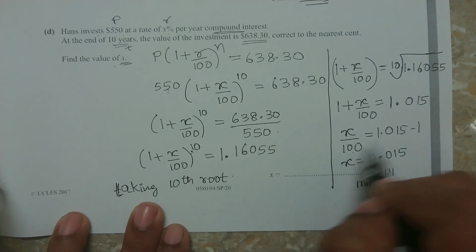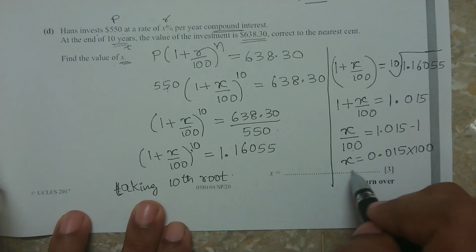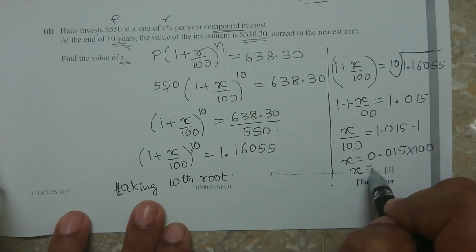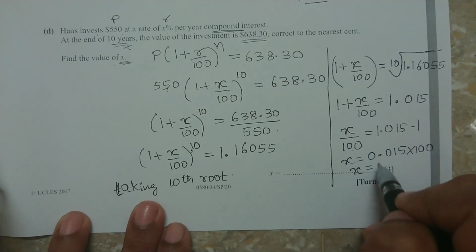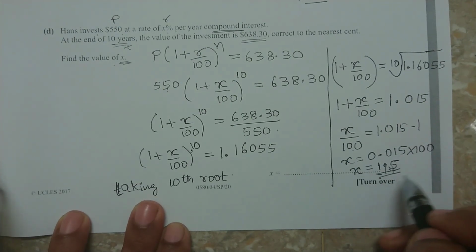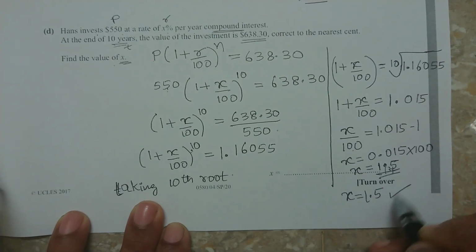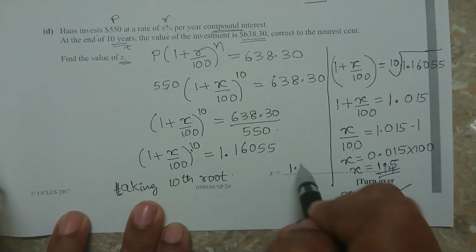Correct? And 100 when you take to the other side, it will be 100 times. So that is x is equal to, you are going to get 1.5. So 1.5 is the final answer. So x is equal to 1.5. This is your answer. You have to write here 1.5.